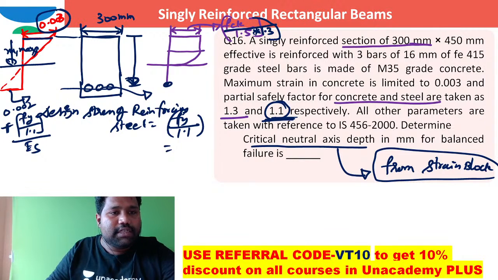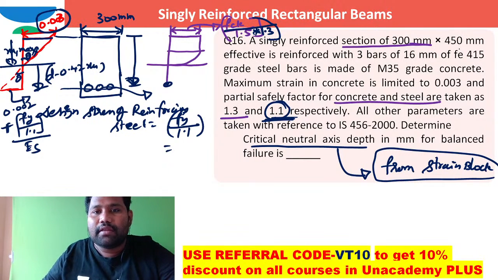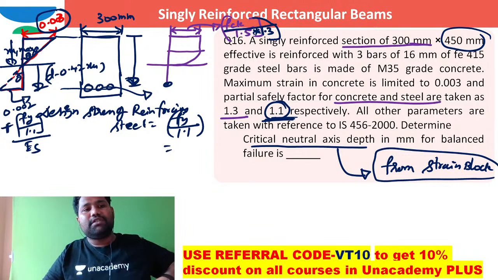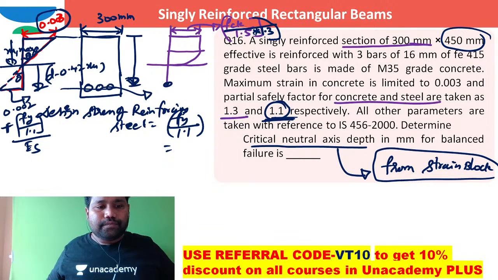So I say this is theta, and obviously this is also theta. And this depth is how much? It is d minus 0.4 XU. What is that depth that was given, brother? Effective depth of 450 millimeter was given. Let me apply the similar triangles properties for these strain blocks at the time of limiting failure of the section. That means both concrete in compression and steel in tension zone are going to fail at the same time. So if I do this, I can write here from similar triangles,